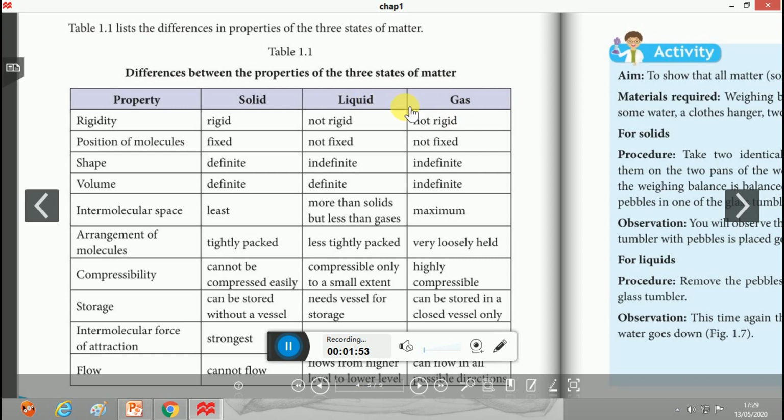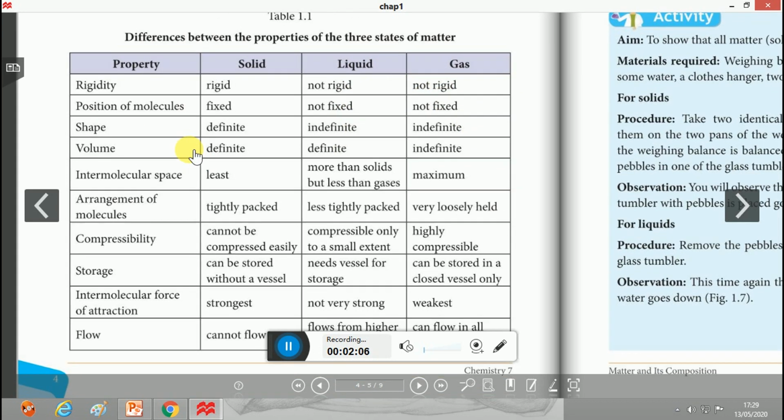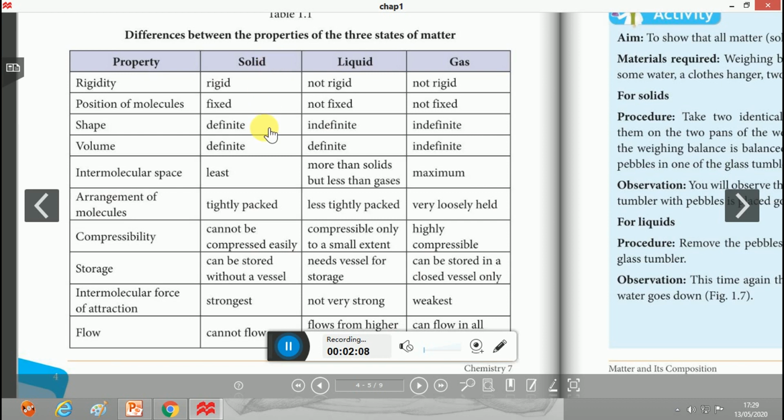Liquids and gases, since they can flow, are not rigid at all. The positions of molecules of solids are fixed. In the case of liquid, not fixed, and for gas it is also not fixed. Solids have a definite shape, and for liquid and gas the shapes are indefinite in nature.